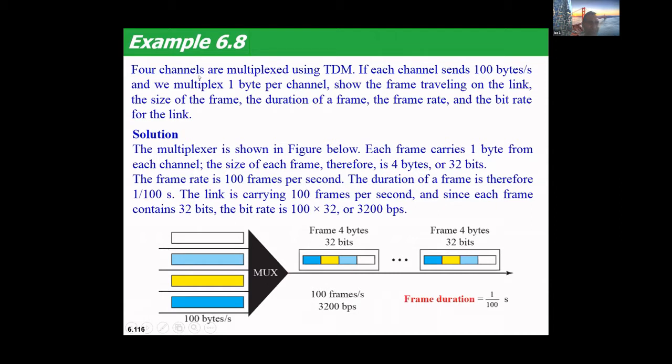Have you understood? This was asked in a university examination for 6 marks. Is it clear, everyone? I need a response fast. Yes, sir. Is it clear how we have got the bit rate as 3200? Since 100 frames are leaving the multiplexer per second, 100 frames into 4 into 8, or 32 bits, so 3200 bits per second is the bit rate.